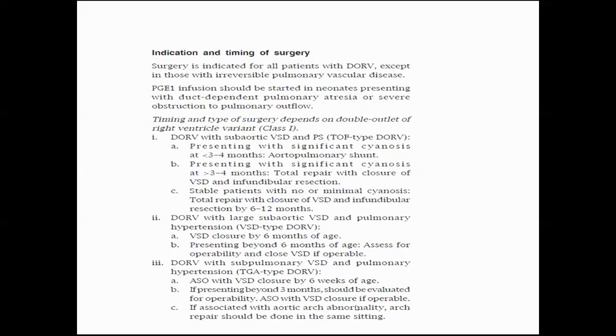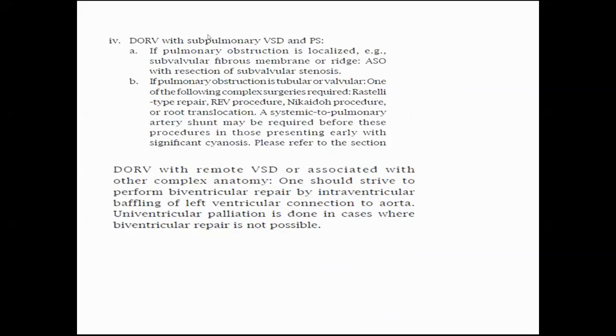And if associated with aortic arch abnormality, arch repair should be done in the same setting when repairing the TGA. And if the DORV is subpulmonary VSD along with PS, so if the pulmonary obstruction is localized, the subvalvular fibrous membrane or ridge, ASO with resection of subvalvular stenosis. Valvular, one of the following complex surgeries is required, like Rastelli repair or REV procedure or Nikaidoh procedure is done to translocate the root, leading to translocation of the aorta.